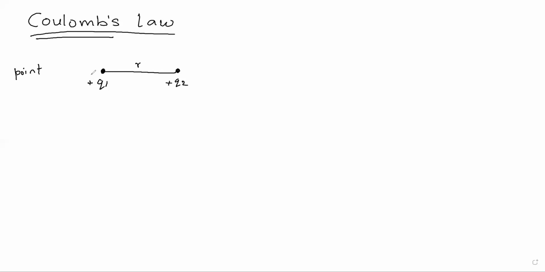Okay, so what happened here? We took two point charges, Q1 and Q2, which are positively charged, and they are separated by a distance r. Now there is a force acting between these two charges. So what kind of force is it? This is positive and this is also positive. The force is nothing but the repulsive force, because as we know, like charges repel each other. Therefore, there is a repulsive force.